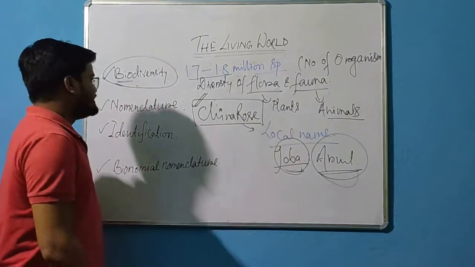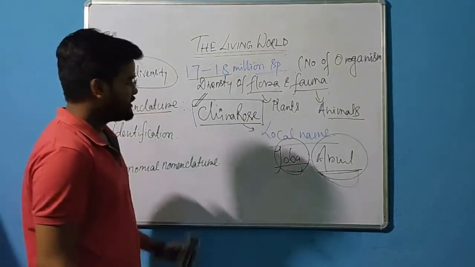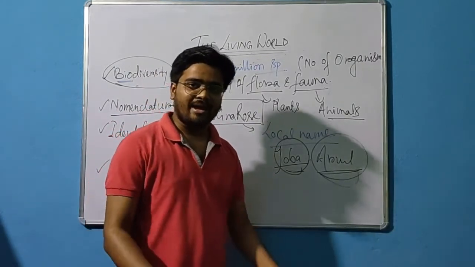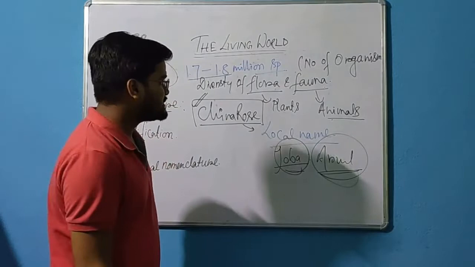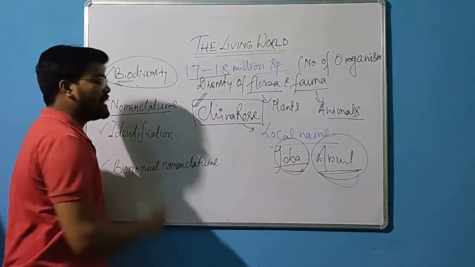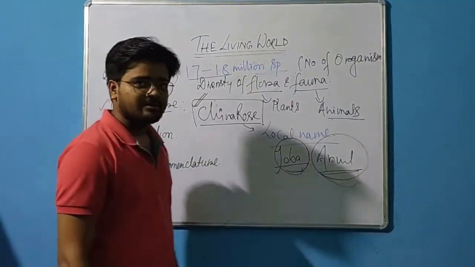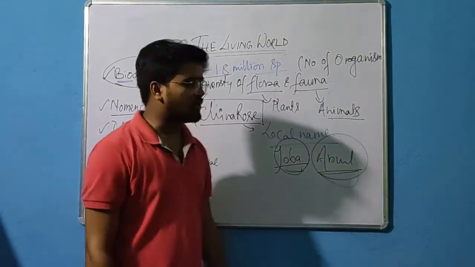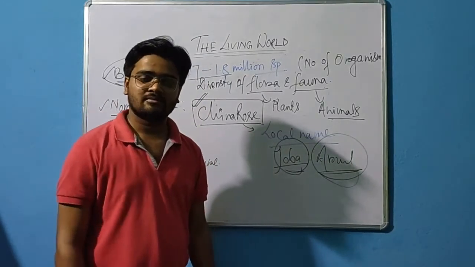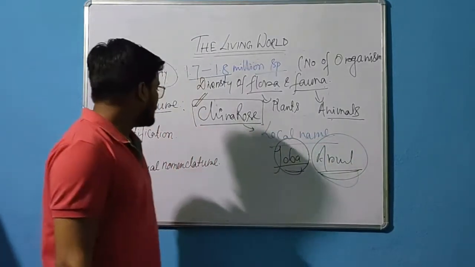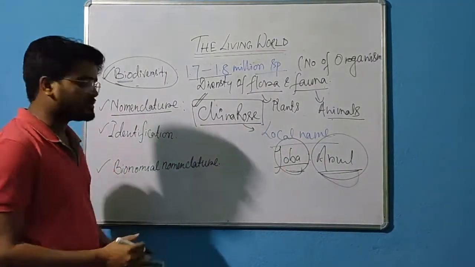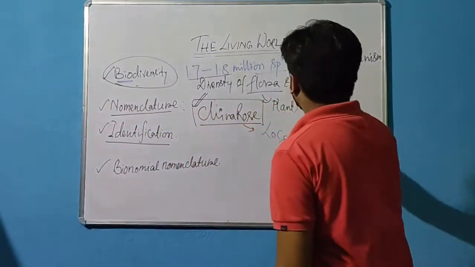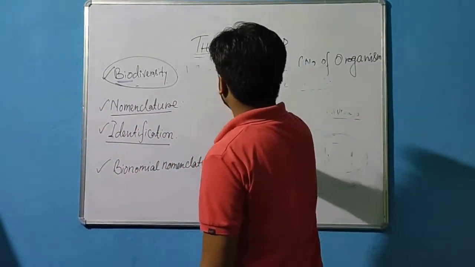Now, due to that standardization, we need some scientific name, correct? And the standardization of the name is what we call nomenclature. That means giving a particular standardized name to a particular organism. It's called nomenclature. Clear? Okay. Now, with this nomenclature, another terminology is also there, and it's very important. That is identification. So what is that identification? Without identification, nomenclature is not possible.